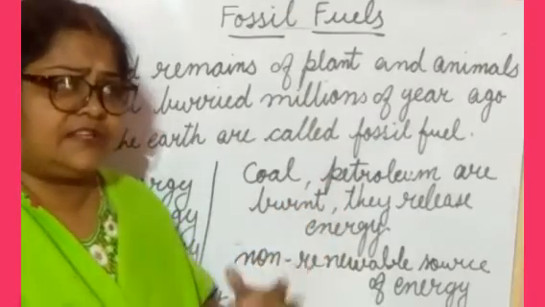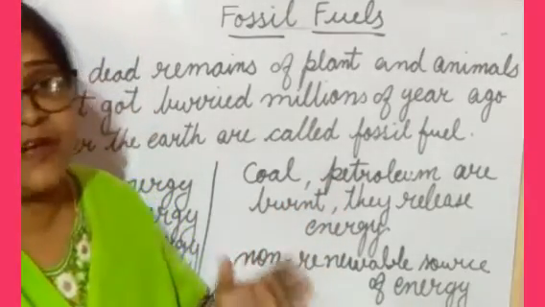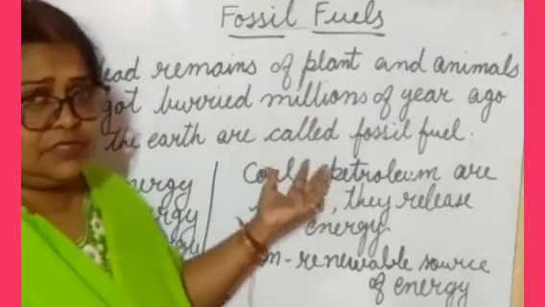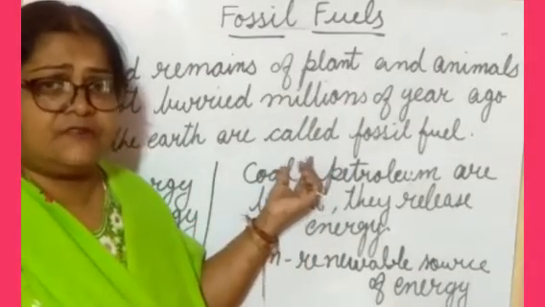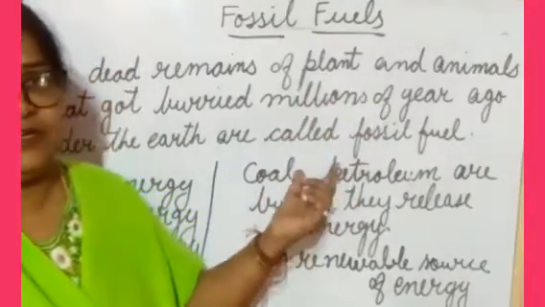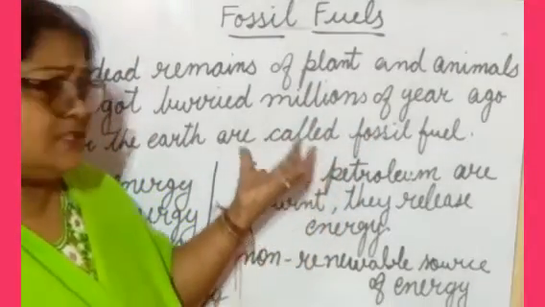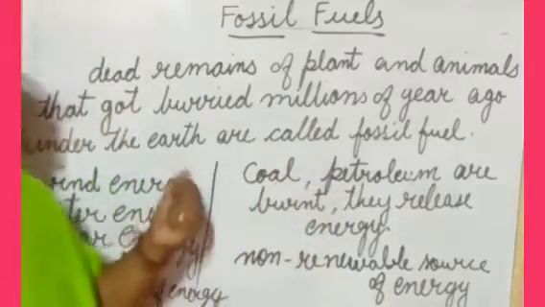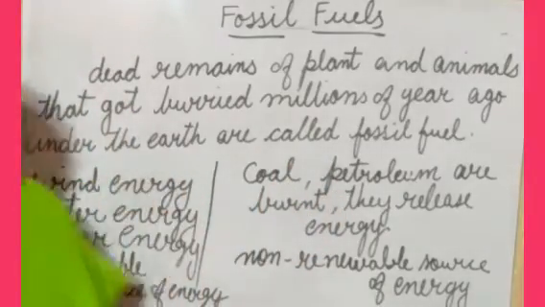So after seeing all this, we have to conserve our fossil fuels. Why? Because it takes millions of years to be ready. So for that we can use an alternative way.